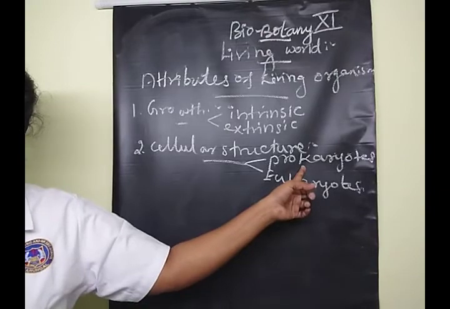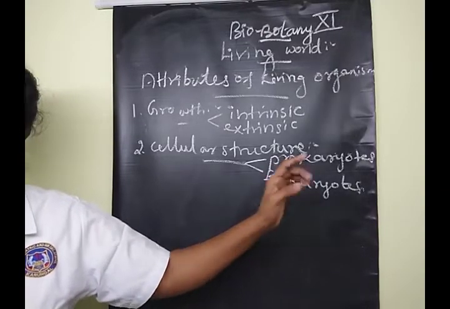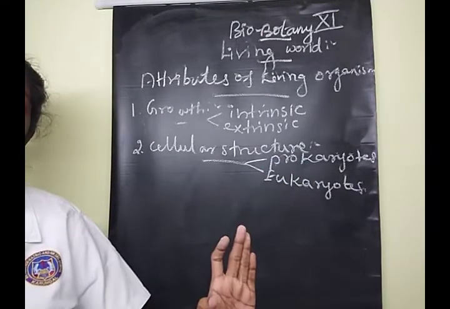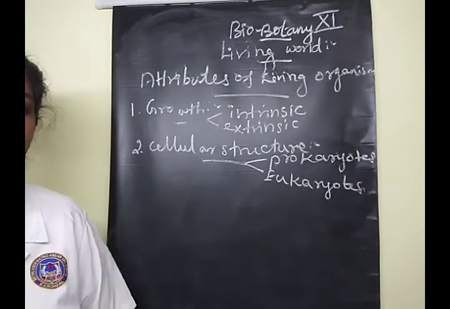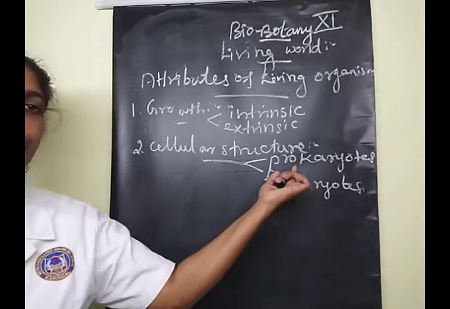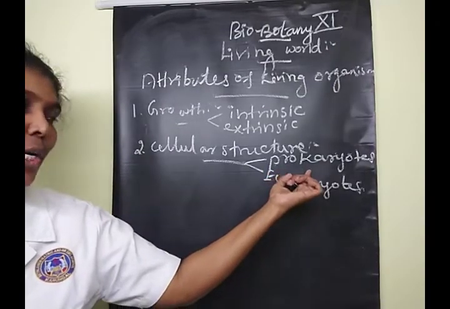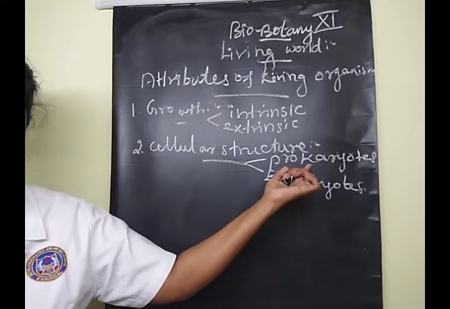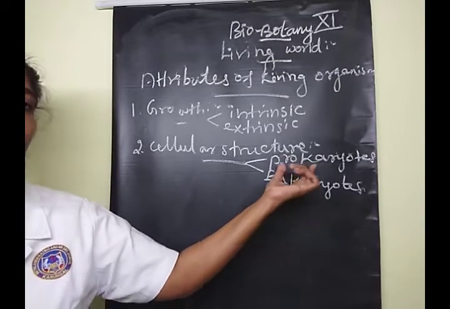Prokaryotic means there is no definite nucleus, no membrane-bound nucleus and organelles. Clear? So there is a lack of membrane-bound nuclei and organelles. Organelles means mitochondria, endoplasmic reticulum, Golgi complex. So these are the organelles.